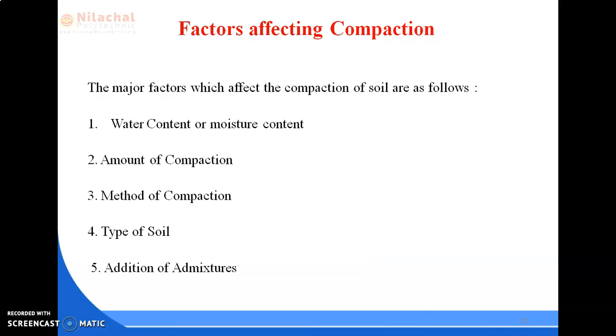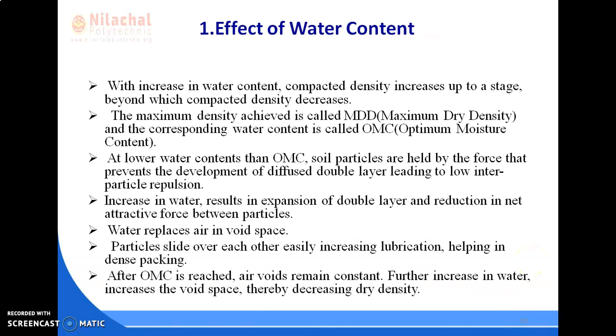Then there are some factors which affect the compaction. The major factors are water content or moisture content, amount of compaction, method of compaction, type of soil, and addition of admixtures. These are the main factors which affect the compaction of soil. Now let us discuss one by one briefly. First is water content or moisture content.